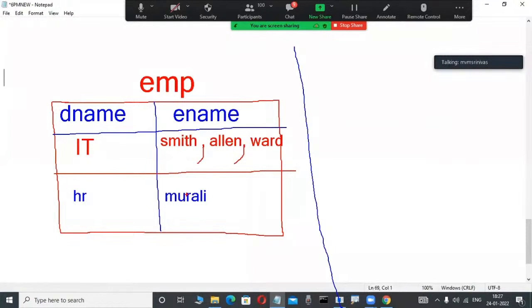There is no multiple value separated with commas. For example, here is the problem. Smith, Allen, Ward are stored here, represented with comma, comma, comma. It won't work. This cell is not working. Why? Because now the data is represented in each cell, so now only a single value is allowed. That is a rule on the relational data model product side.